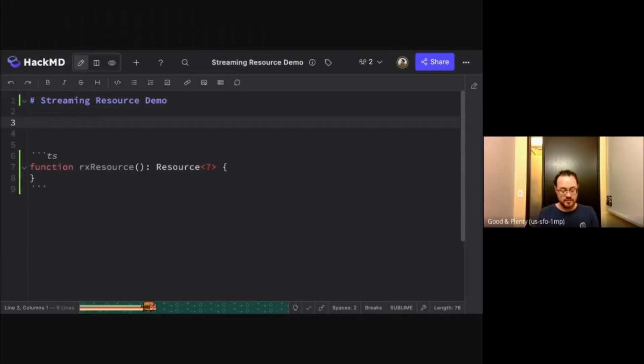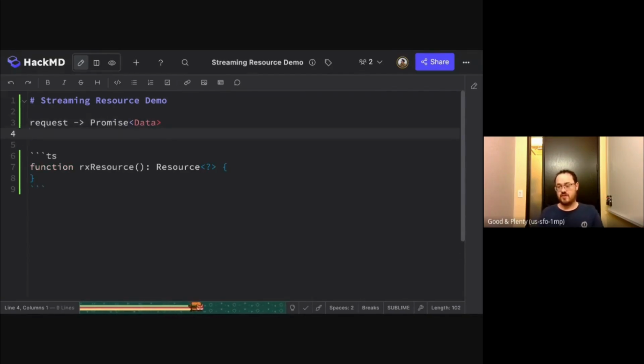So the difference between the normal resource and the streaming resource is the normal resource says, okay, we're going to take the request, which might be like a user ID, and from that request, derive a promise of the data that we need.